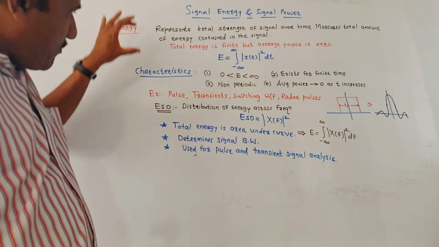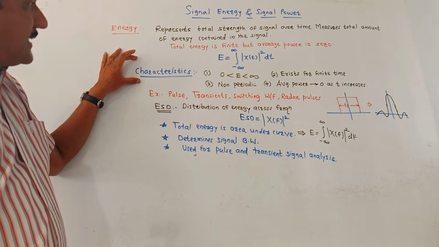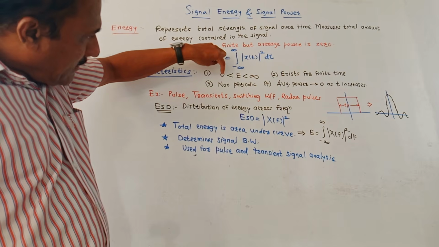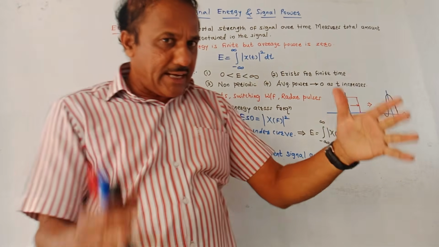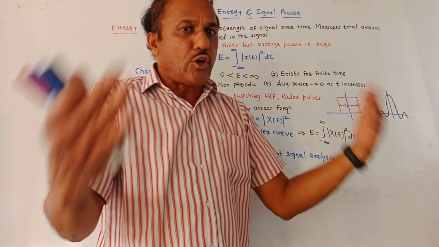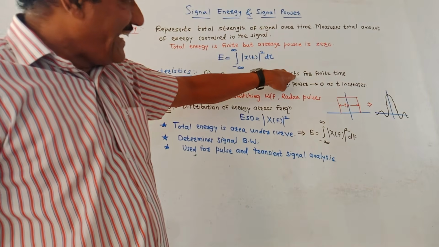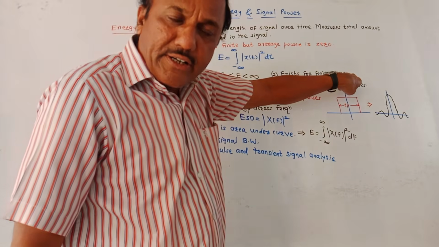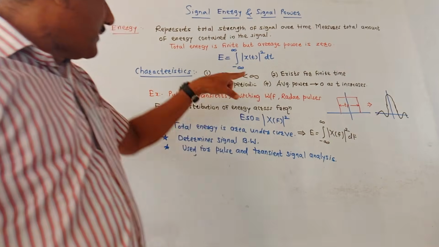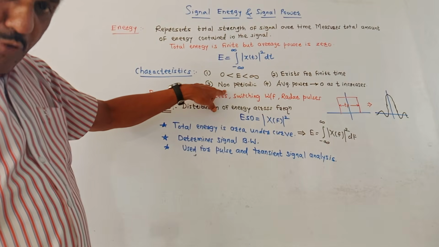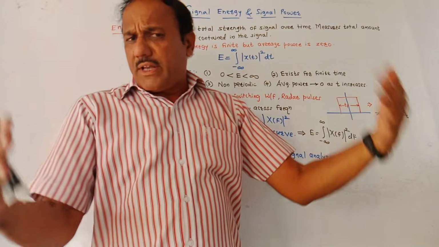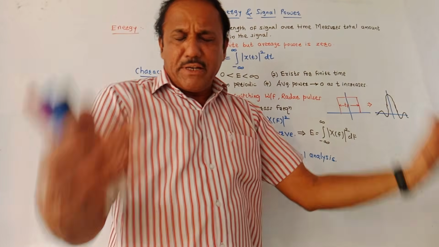Now there are certain important characteristics of this energy signal. Energy is always between 0 to infinity. That means energy is finite for a particular time period. It should not be infinity. Second, it exists for finite time period. It is not existing for infinity time period. Then, mostly all the energy signals are non-periodic. So it's very simple, take it as the simplest clue.